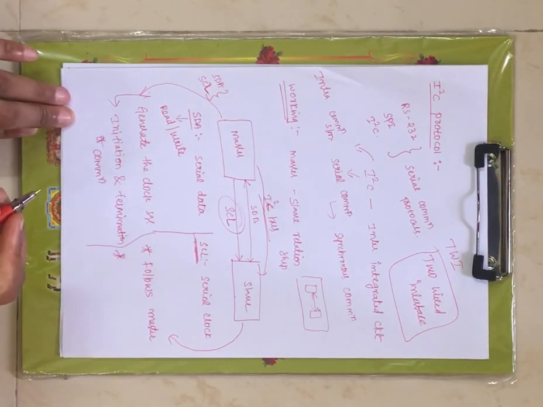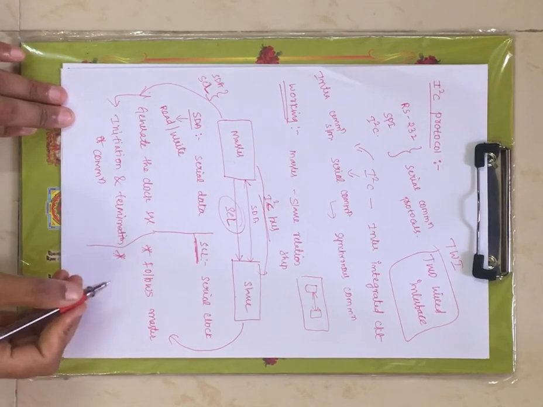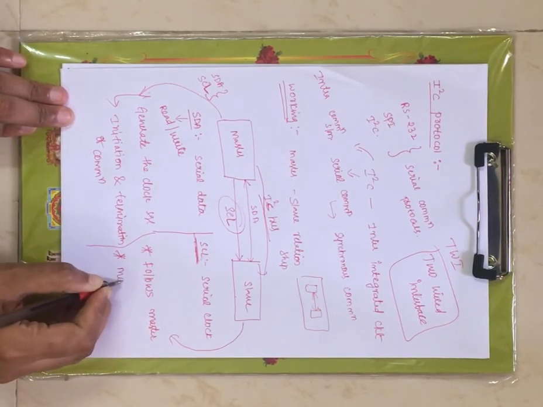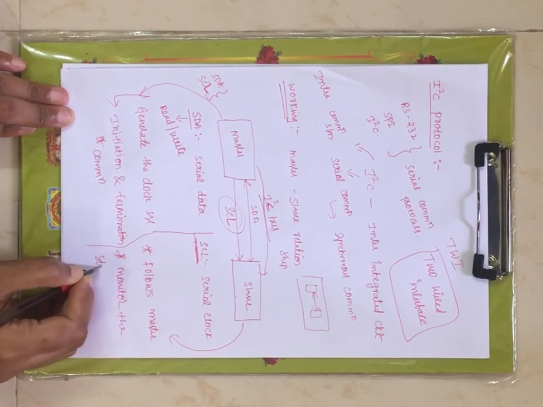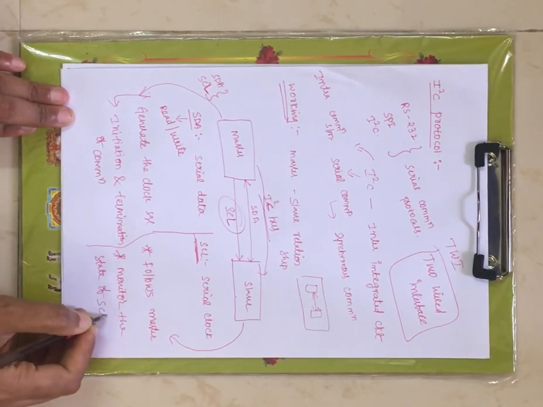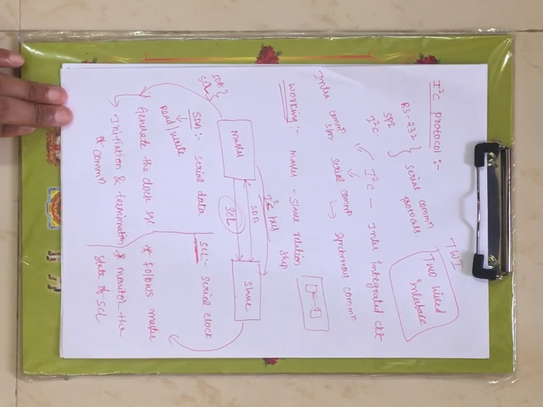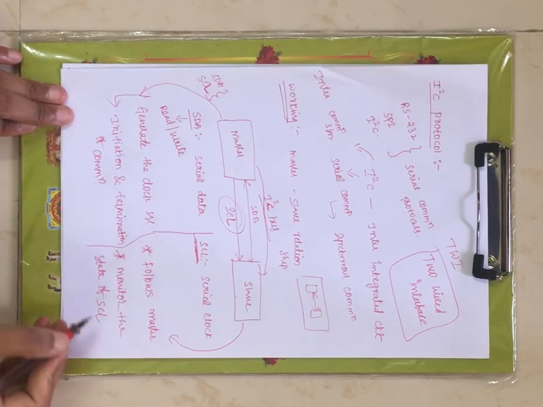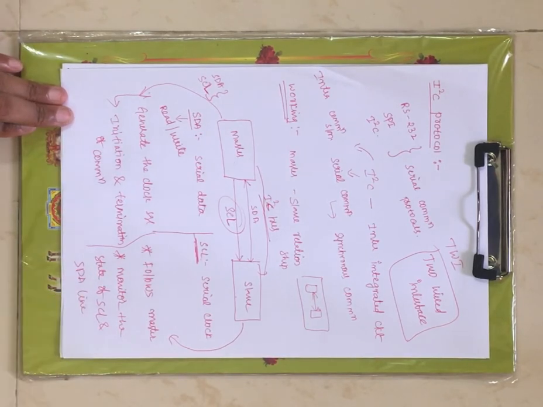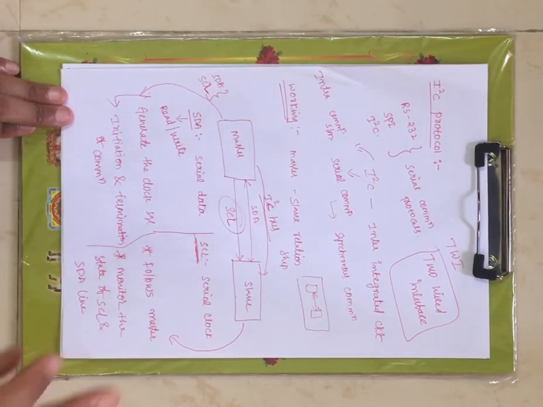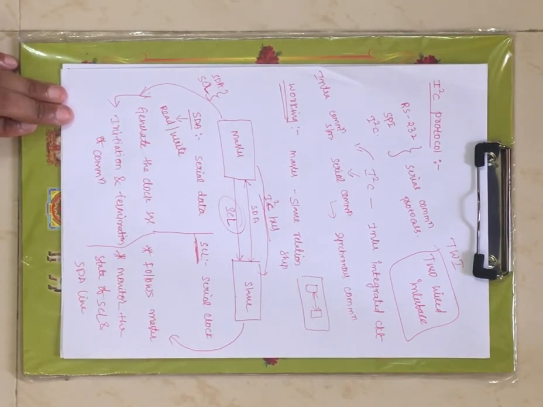Coming to the next responsibility, the slave will monitor the state of SCL, nothing but the clock signal, and the SDA line also. Once those are generated from the master, the monitoring is done by the slave. These are the responsibilities of the slave and master, right?